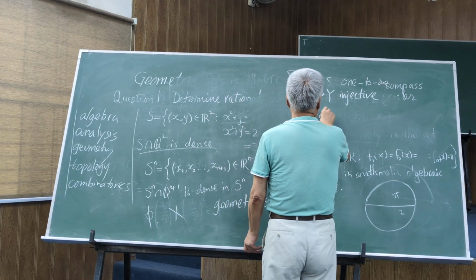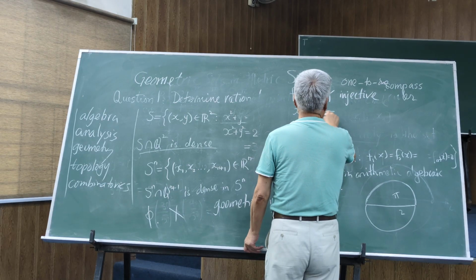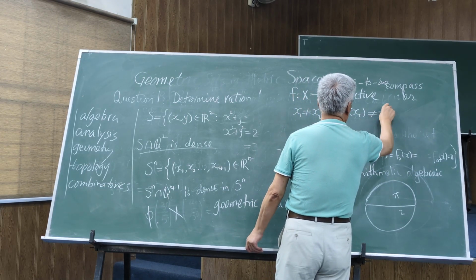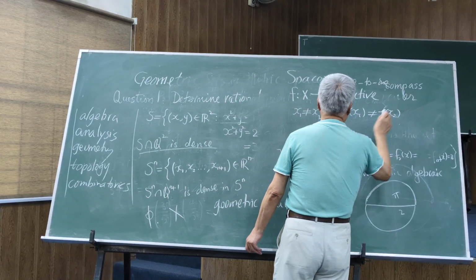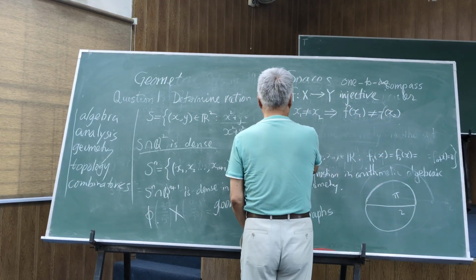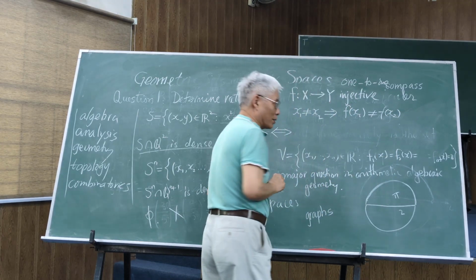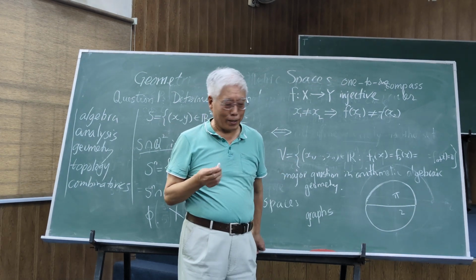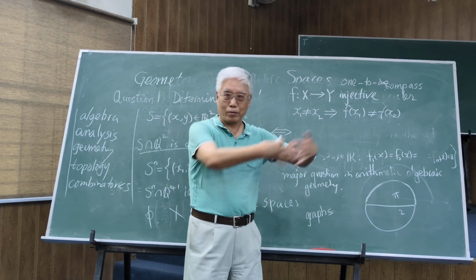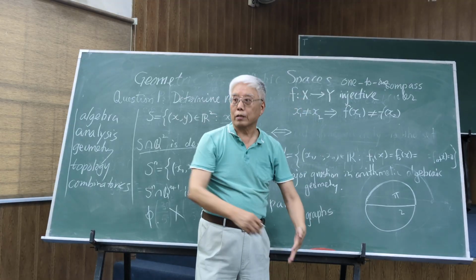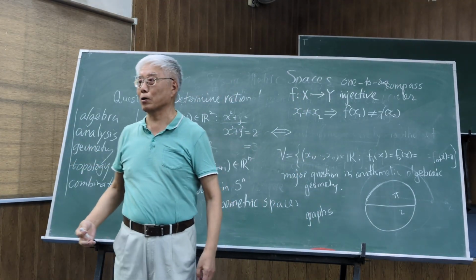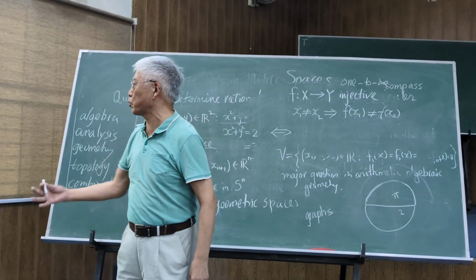If x1 is not equal to x2, implies that f(x1) is not equal to f(x2). Its contraposition, the word contraposition is also a word I really complain about. Contraposition is a Latin word. Contra means against in Latin, right? Position means put there. It says put against. Contraposition in ordinary English, put against.